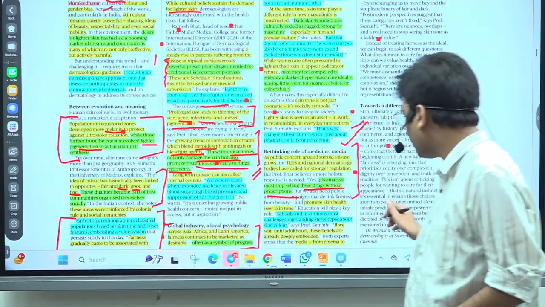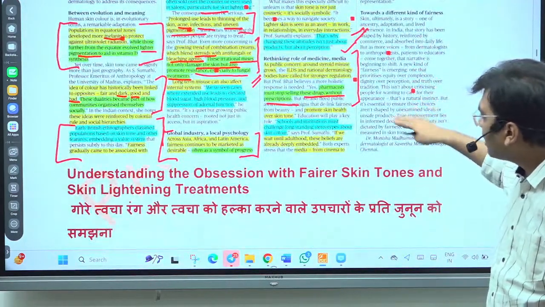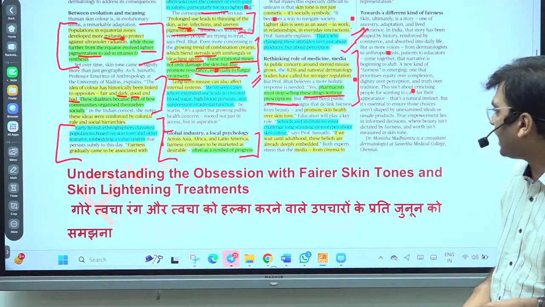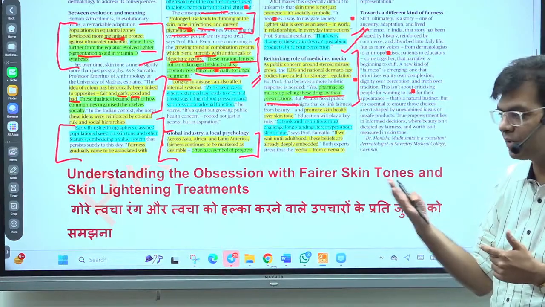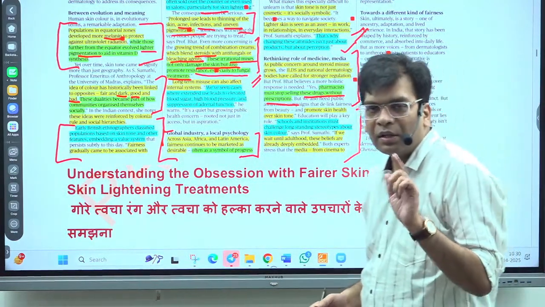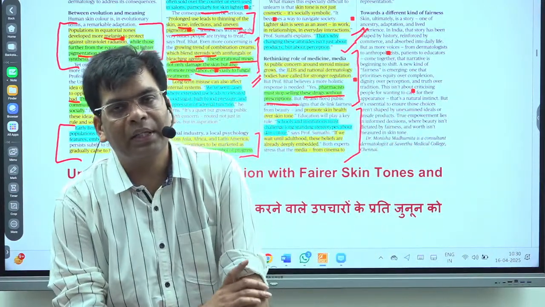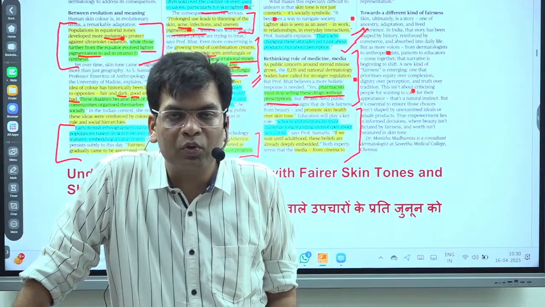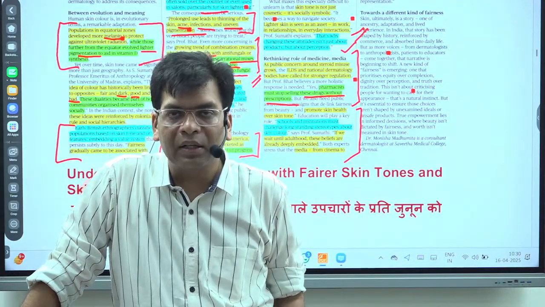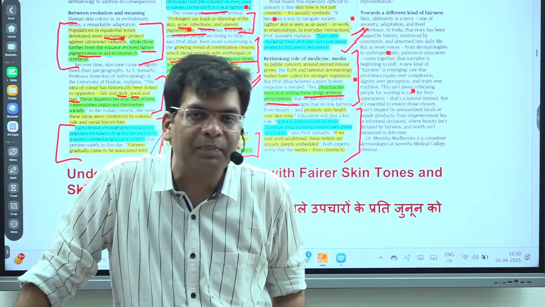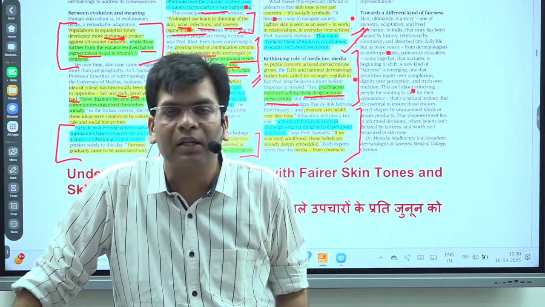They just focus on how they can sell their product, because these fair skin creams have a high profit margin, and that's why they are easily sold. The other thing that this article is talking about is where we should start to improve and reform this: the color thing that is in our mindset, that this particular color is good, this color is bad.